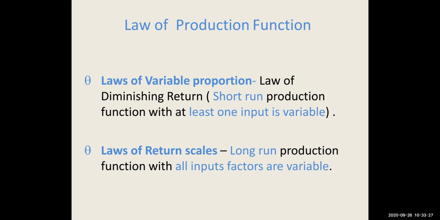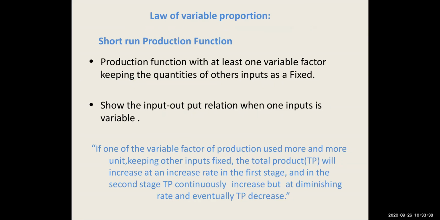And in law of return to scale, we have long run production function with all the inputs or all the factors of inputs being variable. It is very simple that in the short run, it is not possible to change all the factors, whereas in the long run, we can change all the inputs or all the variable factors.